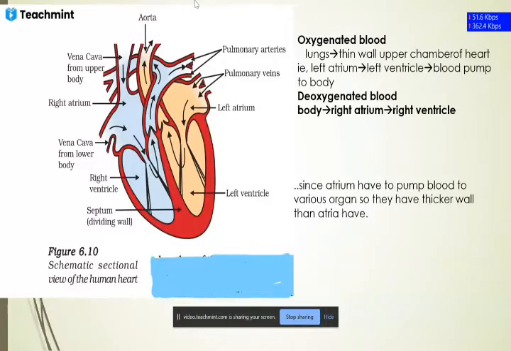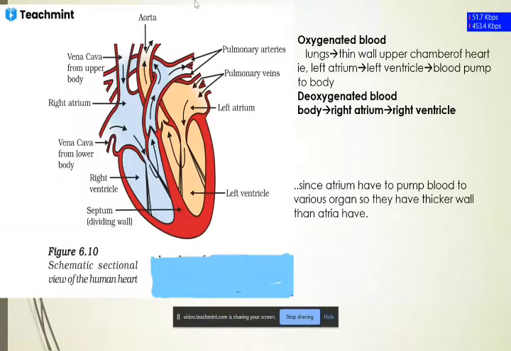Clear? If you are more interested, then you will take Medical as Biology in 12th. You can exaggerate that matter, like what the function of the aorta is, and inside the aorta there are also many veins and different things. But we don't need that; we just have to know the basic concept of the human heart. Okay, now let us move on to the deoxygenated blood.